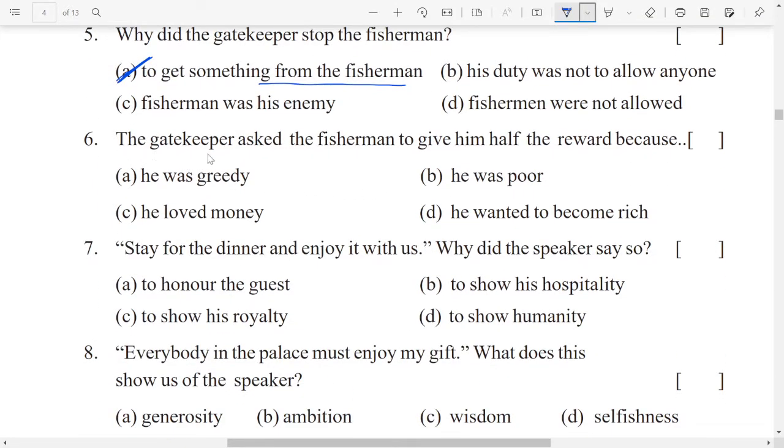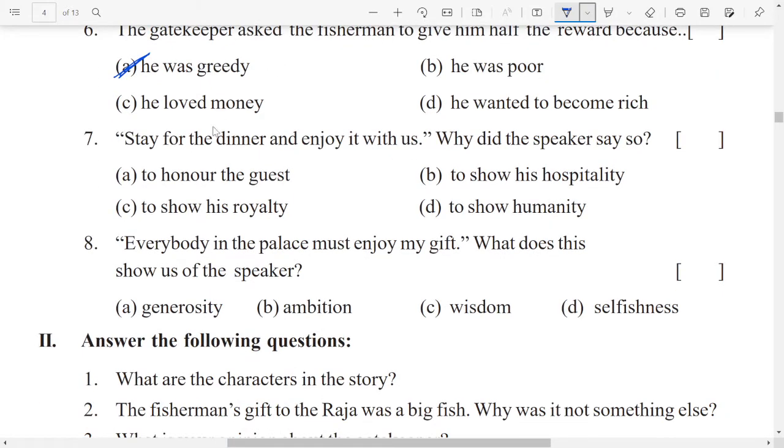Next, the gatekeeper asked the fisherman to give him half the reward. Whatever the fisherman gets from the king, half of that reward must be given to this gatekeeper. Why? Because he was greedy. Which is the correct option here? Was greedy. That is why at the end he was punished. Next, stay for the dinner and enjoy with us. Why did the speaker say so?